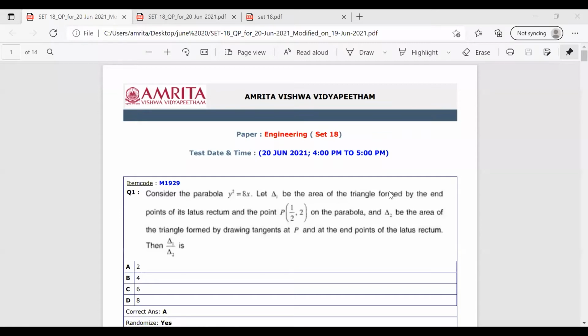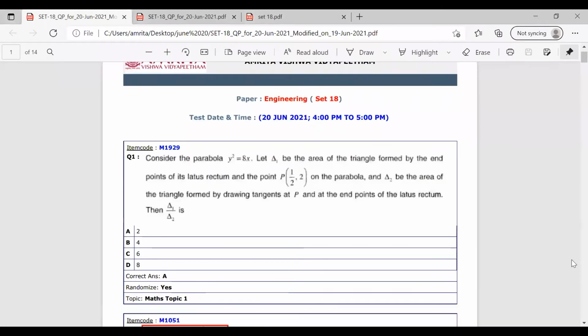So question number 1. Question number 1 is given as: consider the parabola y square is equal to 8x. Let delta 1 be the area of the triangle formed by the endpoints of its latus rectum and the point P (1 by 2, 2) on the parabola. And delta 2 be the area of the triangle formed by drawing tangents at P and at the endpoints of the latus rectum. We have to find delta 1 by delta 2.